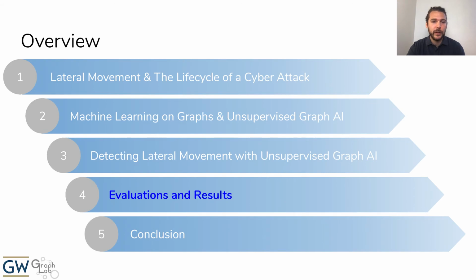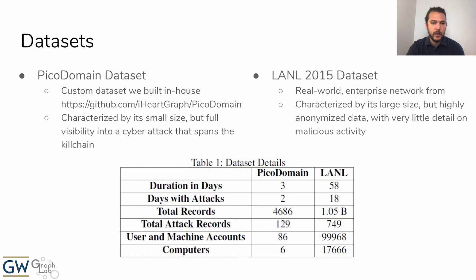Next, we will talk about how we evaluate our technique and the results. We applied this technique to two separate datasets. The Pico domain dataset is a custom dataset we built in-house and is currently available for use on GitHub. This dataset is characterized by a small domain, but with full visibility into a realistic cyber attack that spans the kill chain. The second dataset we used is from Los Alamos National Labs, the LANL 2015 dataset, which is from a real-world large-scale enterprise network.